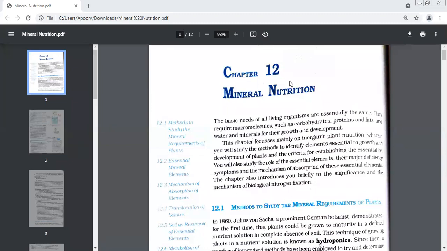What did we do yesterday? Toxicity of micronutrients. Very good. There was one question which I told you we should remember. Tell me what was it? Does anyone remember? Manganese produces brown spot. Yes, very good. Manganese.